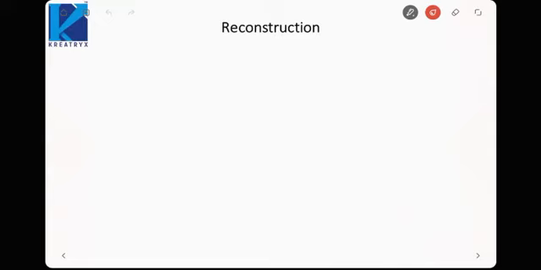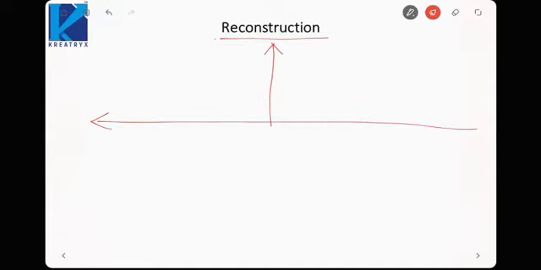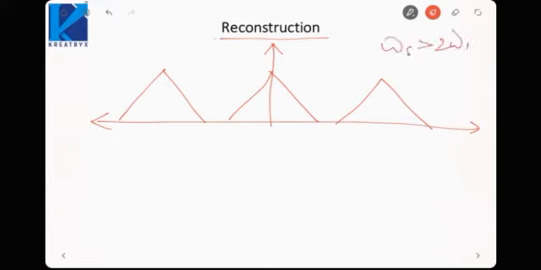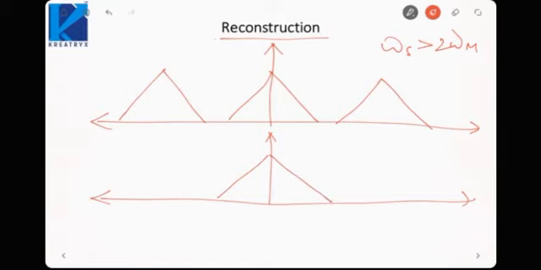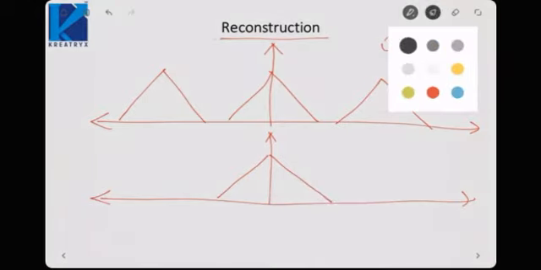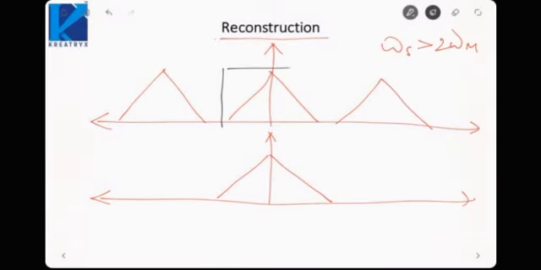Next is, how can we reconstruct the signal from its samples? So what does a spectrum look like? Sampled spectrum looks something like this. Okay, here omega s is greater than 2 omega m, and my original spectrum was something like this. Now to recover this spectrum from this sampled spectrum, what you can do is take a filter like this.